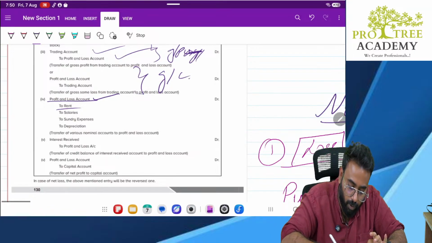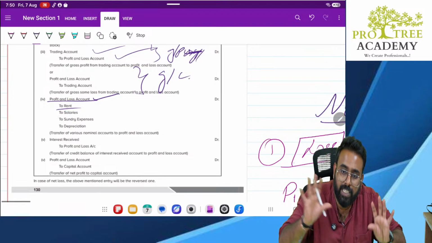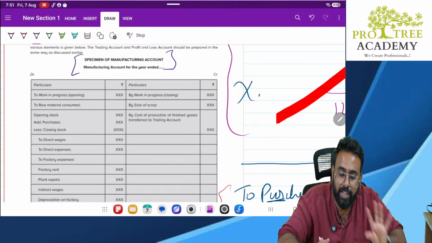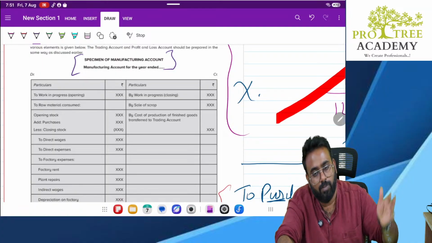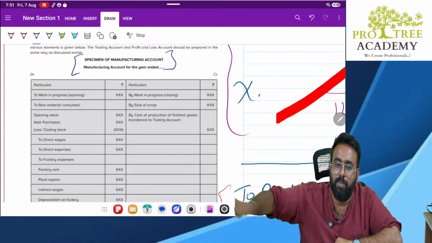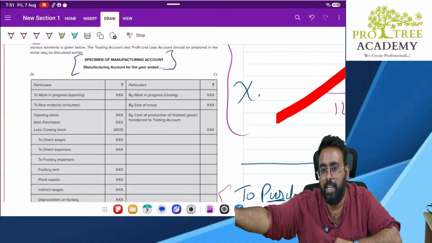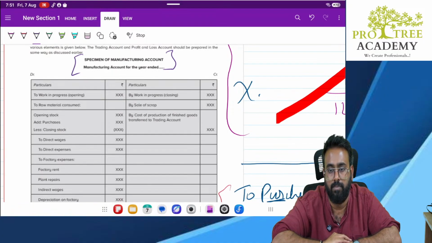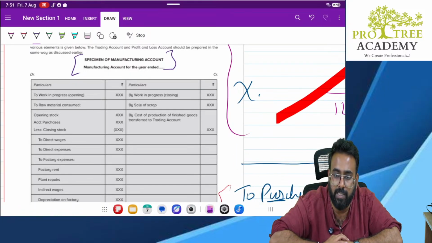Okay. We have not seen the specimen of manufacturing account. We'll quickly see. What changes in manufacturing account than trading account? Sir, manufacturers will not have a trading account. No, manufacturers will also have trading account. How, sir? Will they keep manufacturing and keep all that stock in their godown? No, right? They will also sell it. The moment selling comes, trading account will come. They don't keep manufacturing. They also sell it to somebody else.